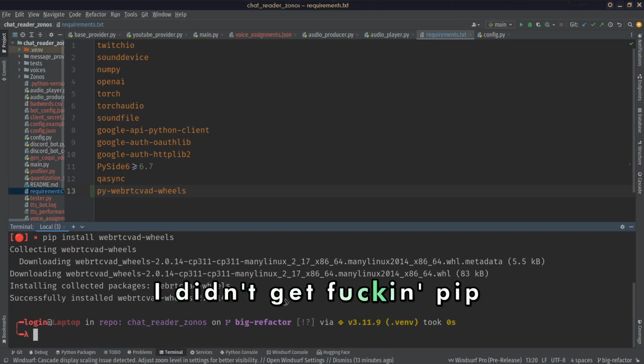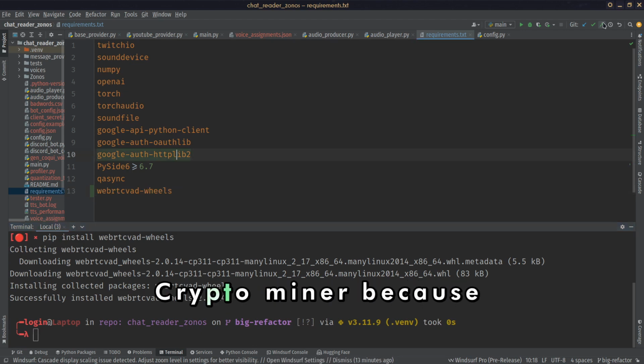I'm glad I didn't get pip squatted. Fuck. Crypto miner.